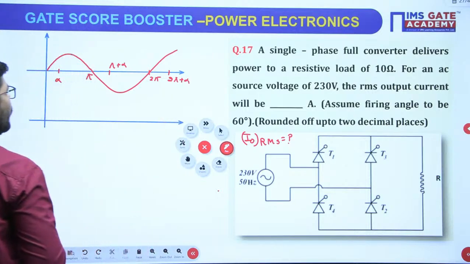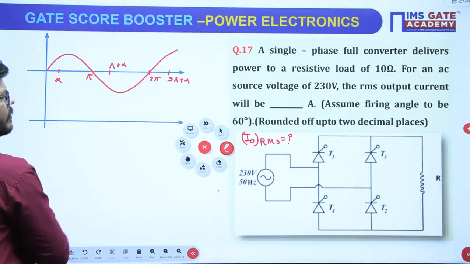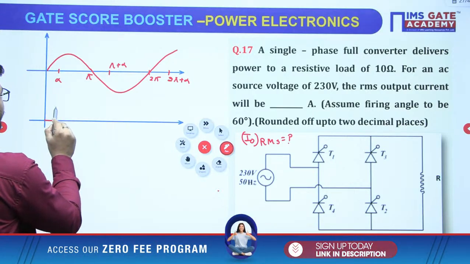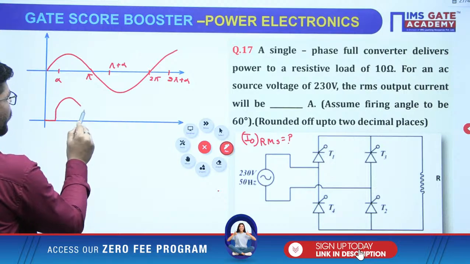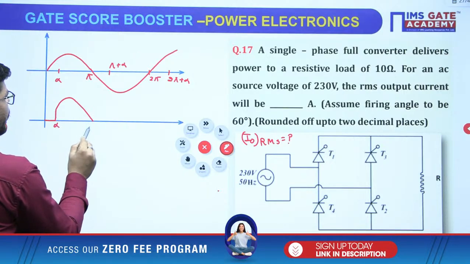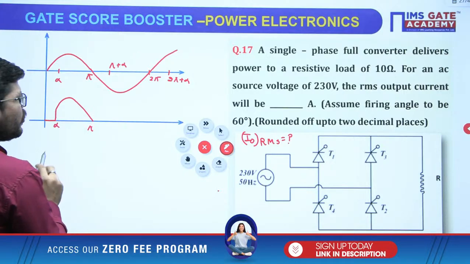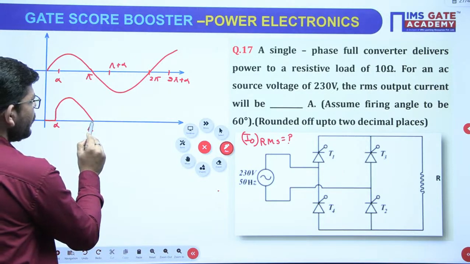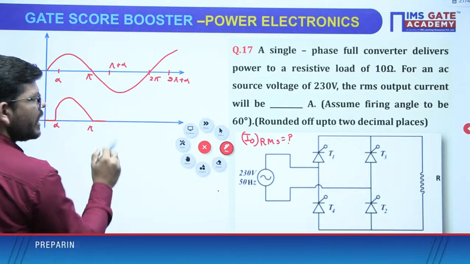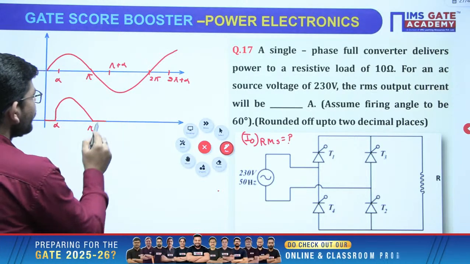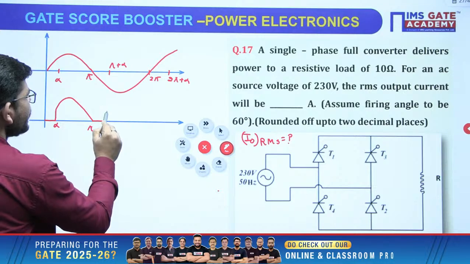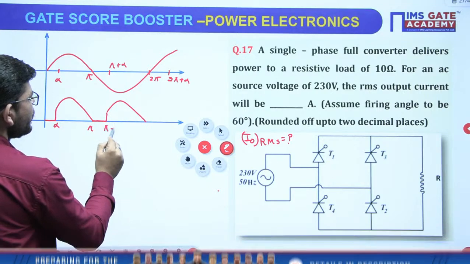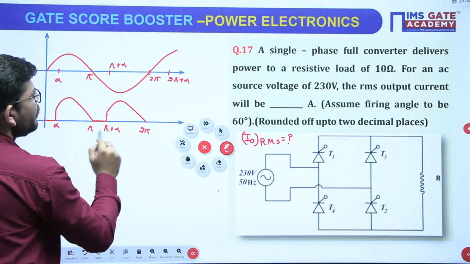So during the positive cycle, T1, T2 will be on, okay? So when T1, T2 are triggered, they will follow the input waveform till pi, right? After that, because the load is resistive, when the negative cycle starts, T1, T2 will be off and there will be no voltage unless the other pair is triggered. So the other pair you are triggering at pi plus alpha, correct? Just see. From pi plus alpha to 2 pi you will get this waveform.